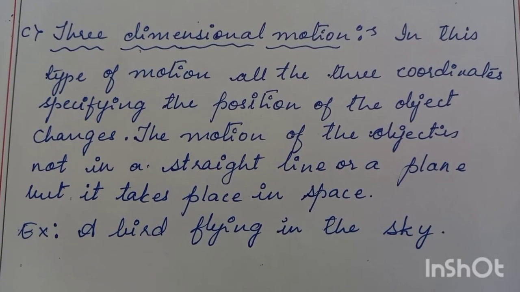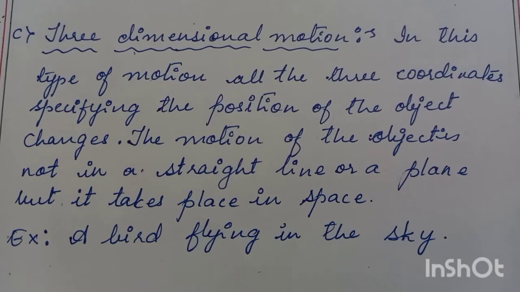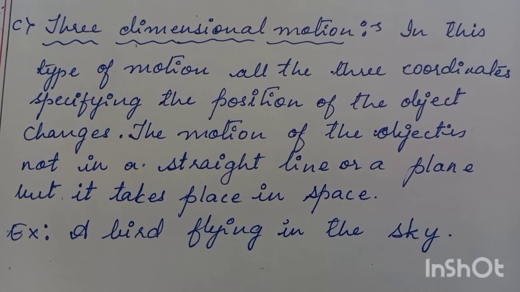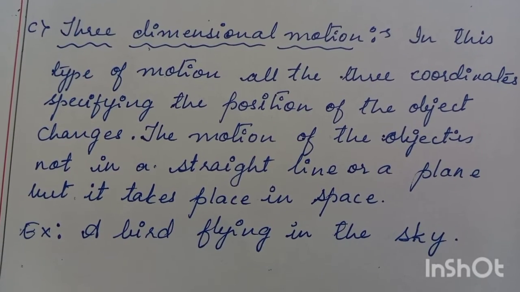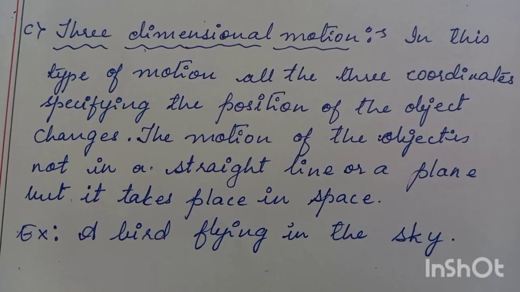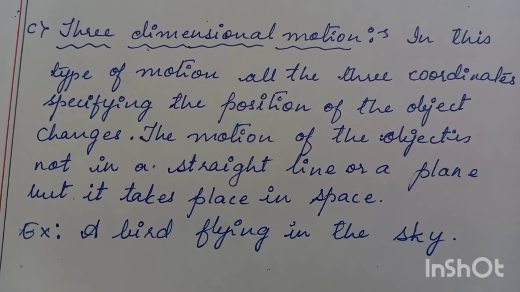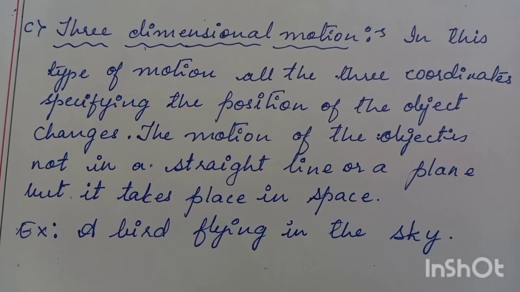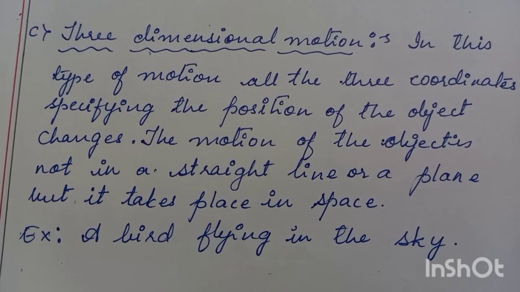For example, a bird flying in the sky, an aeroplane flying in the sky. These are three-dimensional motion where all the three coordinates contribute to the motion of the particle, right? The rocket in space, planet moving in space, these are all three-dimensional motion.